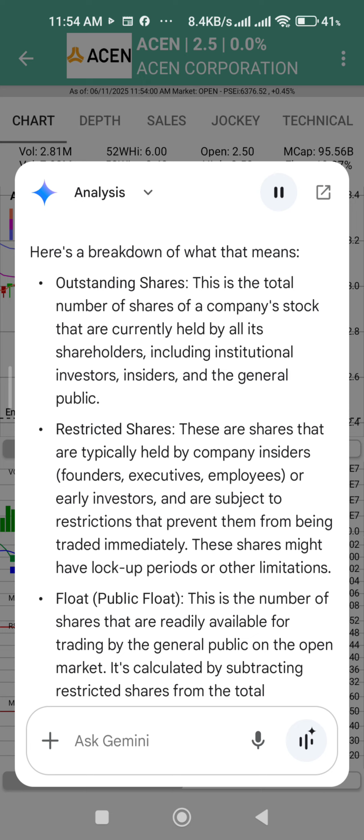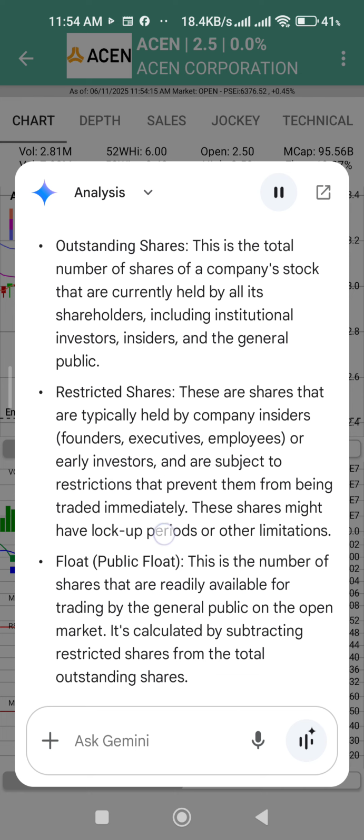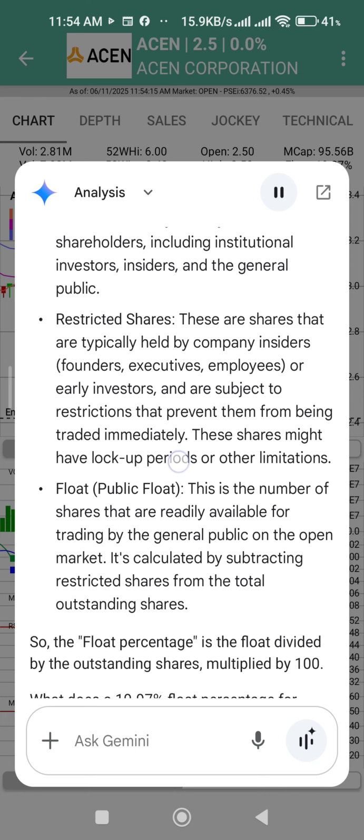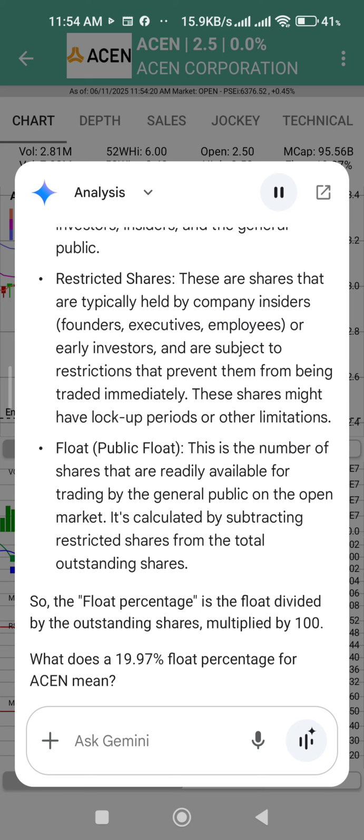Float, or public float. This is the number of shares that are readily available for trading by the general public on the open market. It's calculated by subtracting restricted shares from the total outstanding shares. So the float percentage is the float divided by the outstanding shares, multiplied by 100.